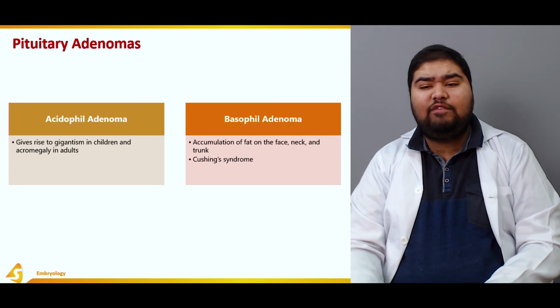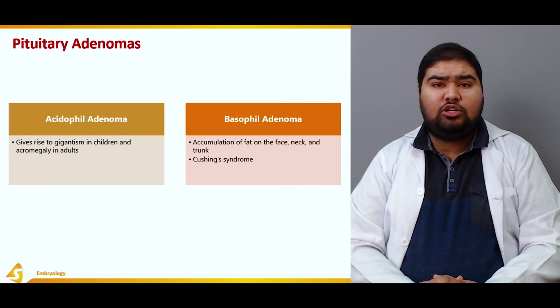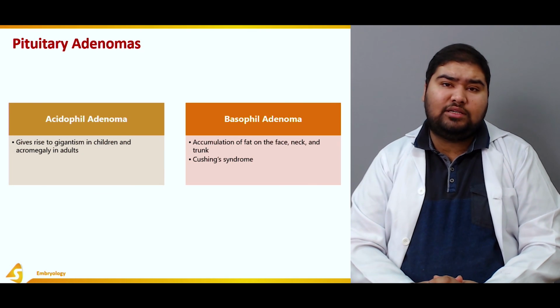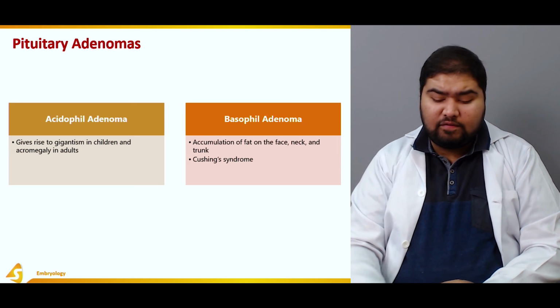And finally, we have basophilic adenoma. The basophilic adenoma causes accumulation of fat on the face, neck, and trunk, leading to Cushing syndrome or Cushing syndrome-like features.